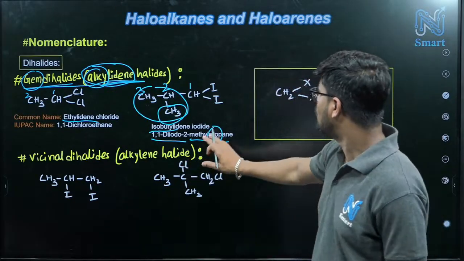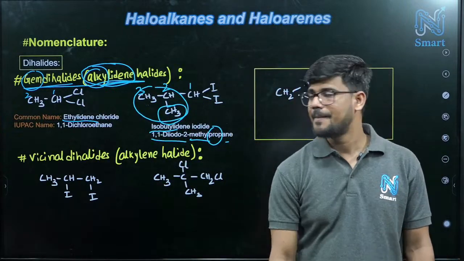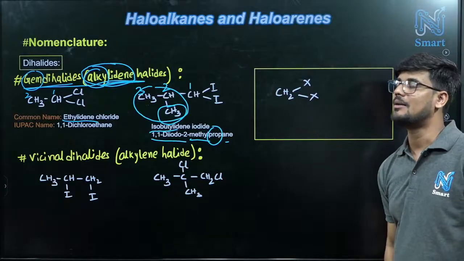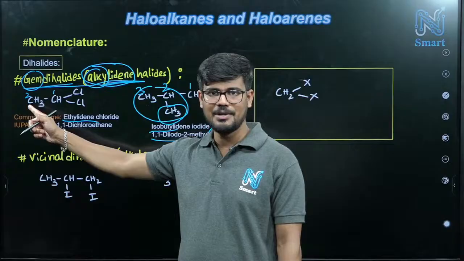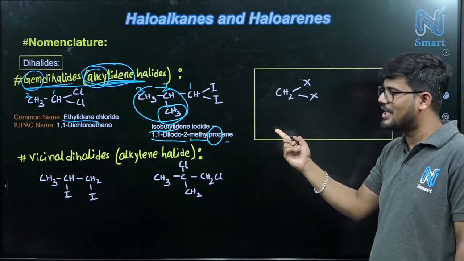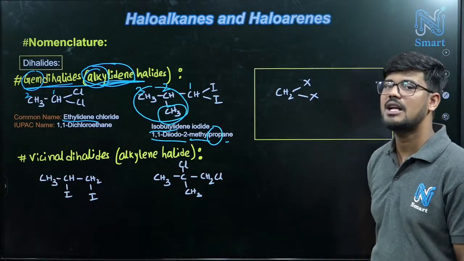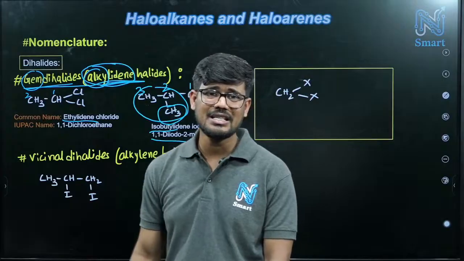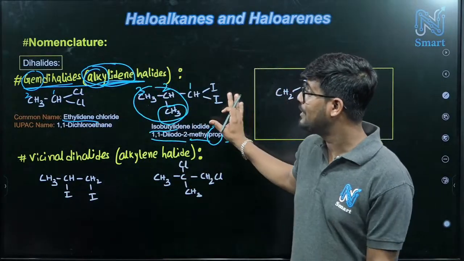Okay. So now if you consider these two nomenclature techniques, what will be the name for this compound? Here we can say ethylidene because 2 carbons are there. In this case we have 1 carbon, so methylidene we can consider, right? Methylidene halide, X is general. Can we consider that? No, in this case it is not following this rule.